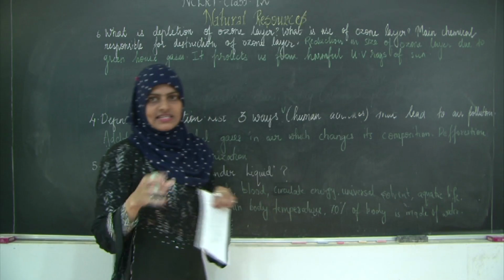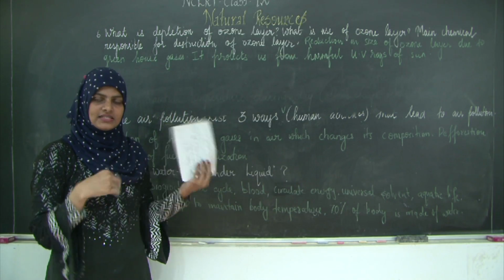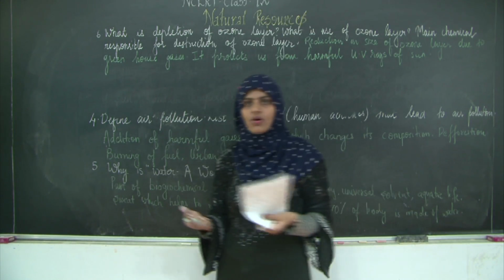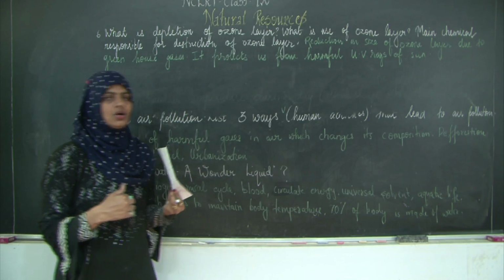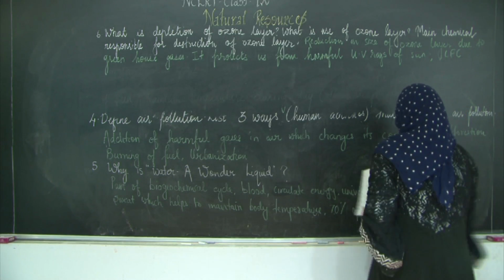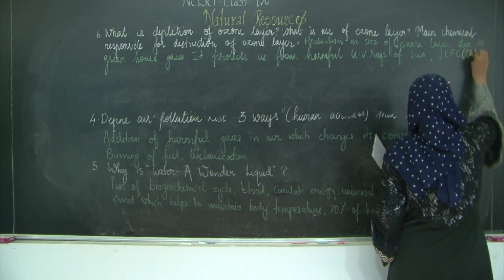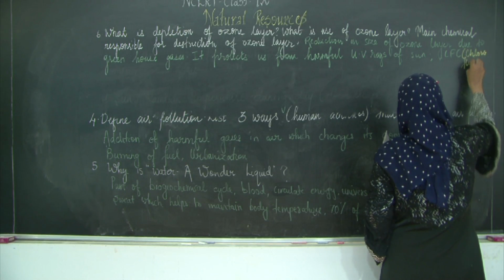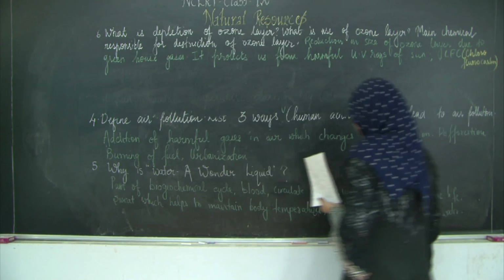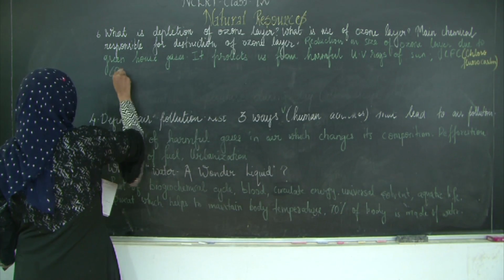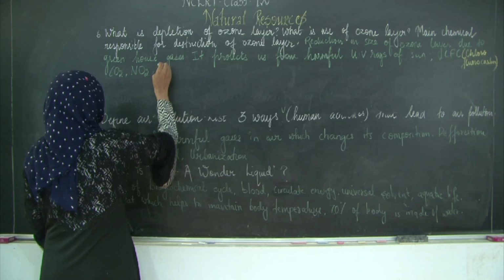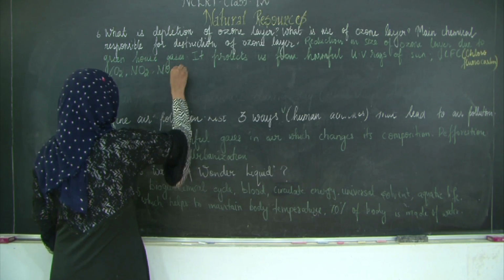We already studied the CFC and the carbon dioxide. These greenhouse gases are majorly required for maintaining the earth temperature, but if they are in excess quantity, then it can cause harm to the ozone layer. So we are going to write the same chemicals, CFC, that is chlorofluorocarbon, then carbon dioxide, NO2, and even NO, nitrous oxide, and even methane.